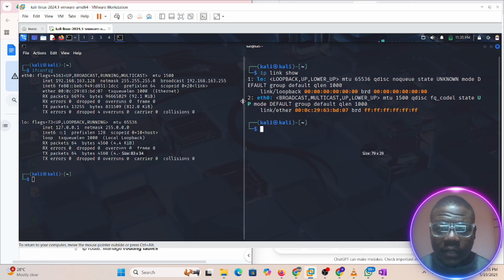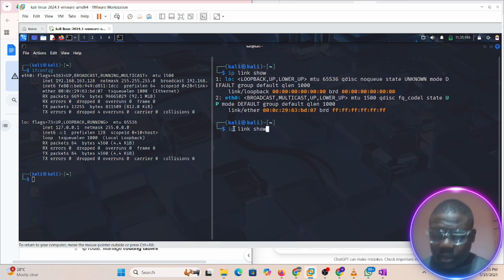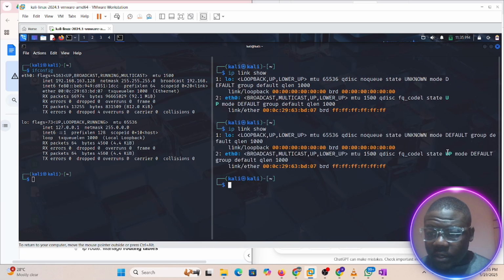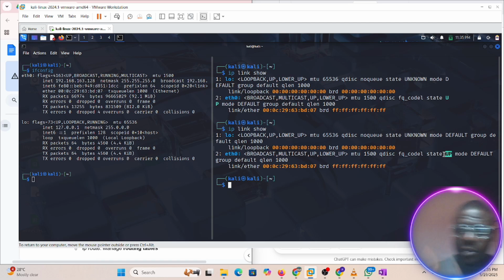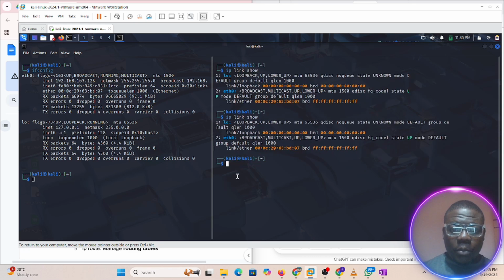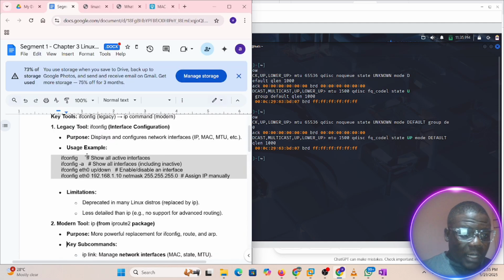Let me do it again. It says the mode is up, which means it's working, it's on. Down means it has been shut down. So now I think we've been able to compare this and this. Let's look at what other commands we have.